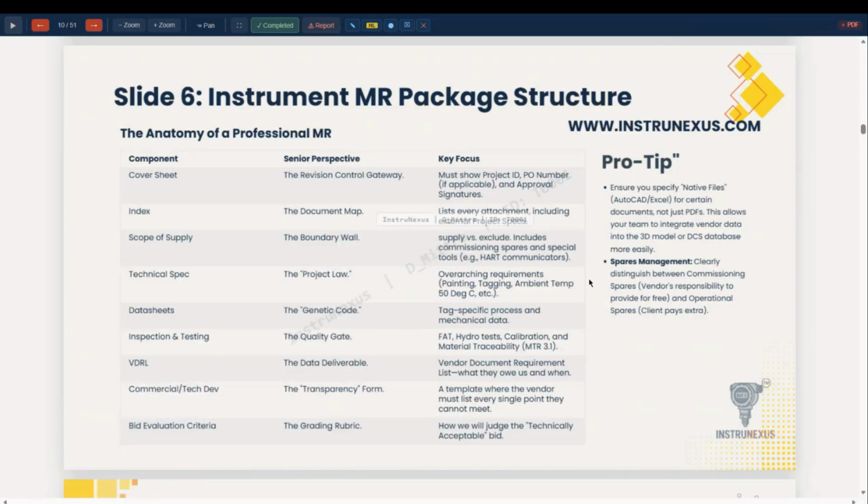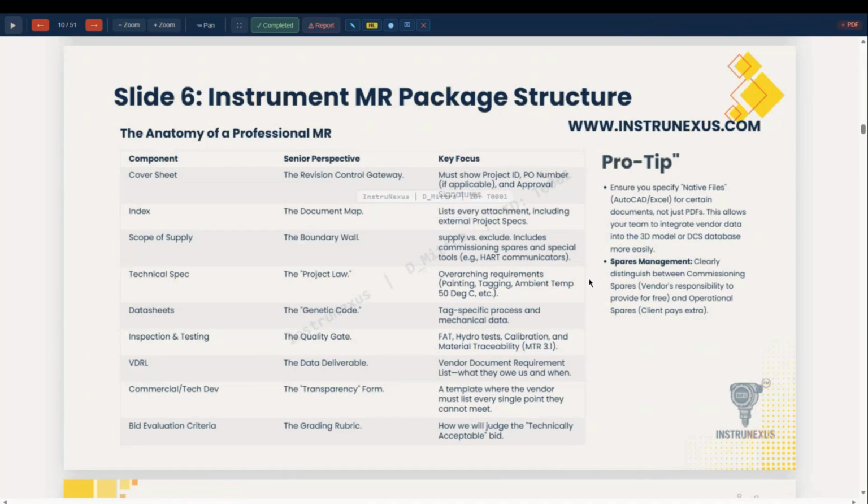The bid evaluation criteria, the grading rubric, how to judge the technically acceptable bid. This is the key requirement for evaluating the bid. Professional tip.